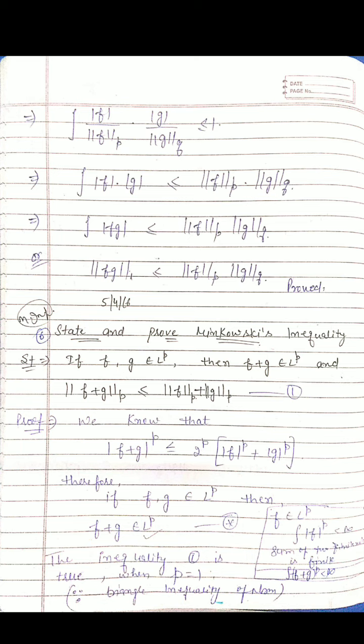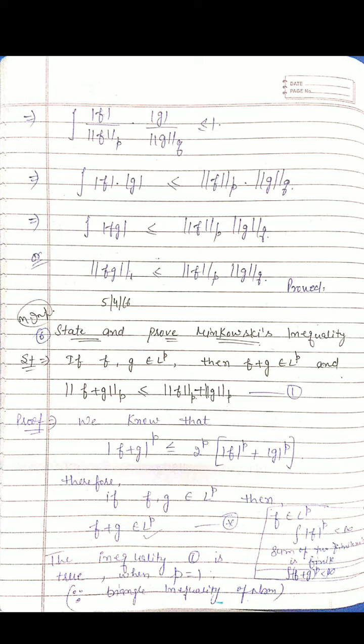But again, first of all, we do this Minkowski inequality, how we can state and prove it. Its statement can be asked in your compulsory question, and it can be asked in the form of state and prove Minkowski's inequality in your long questions. So the statement is: if f, g belong to L^p, then we have to show f plus g belongs to L^p, and ||f+g||_p is less than or equal to ||f||_p plus ||g||_p. Basically, it is the triangle inequality for L^p spaces.